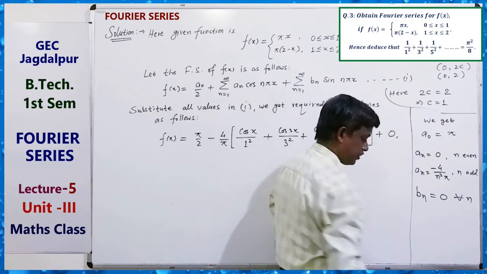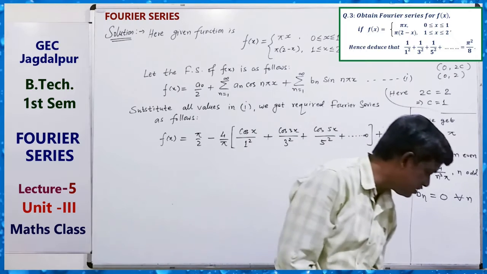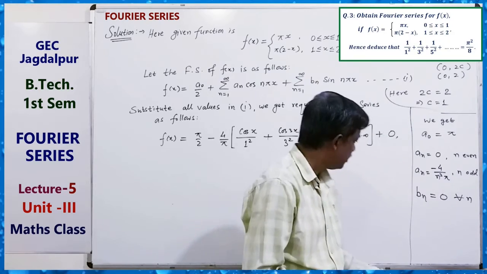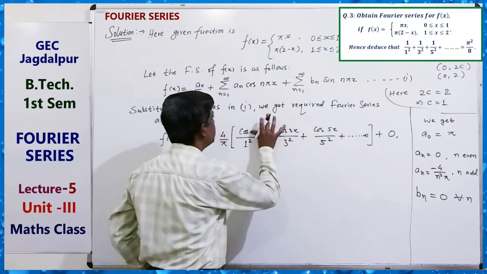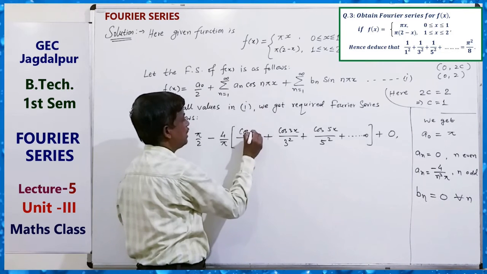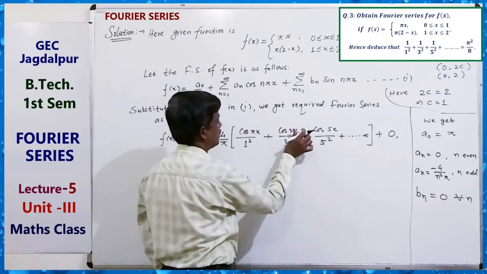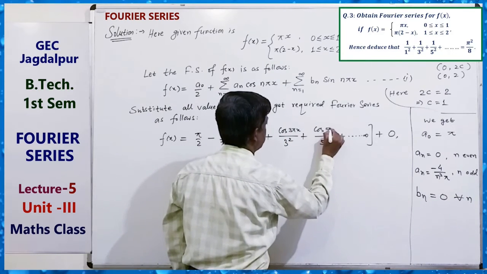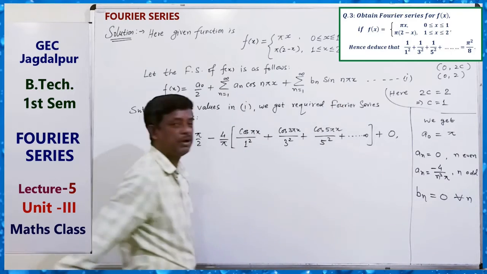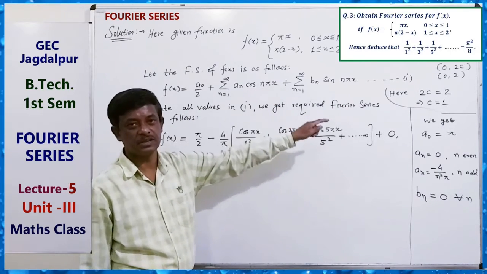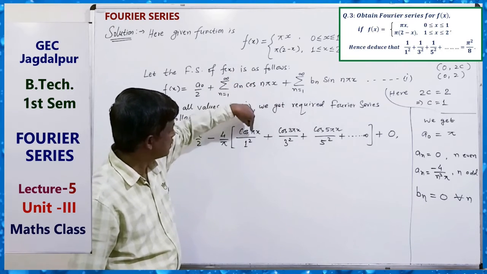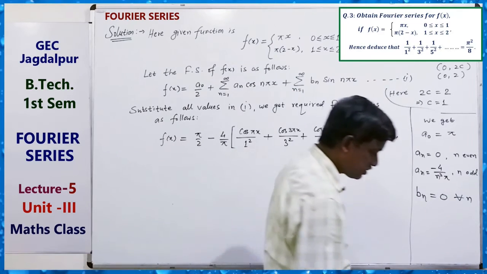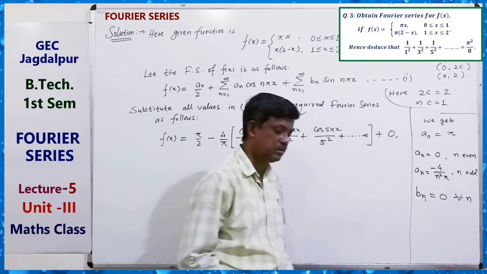Plus 0. Clear? So this is a simple series here. Here n equals 1, 3, 5, because the series in n pi x has n equal to 1 pi x, 3 pi x, 5 pi x, and so on.